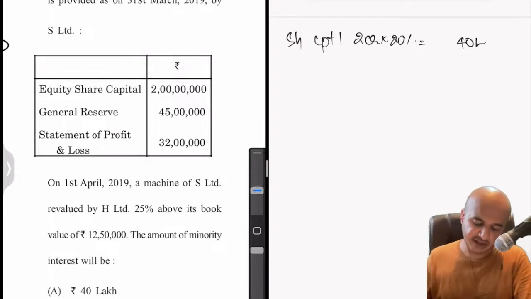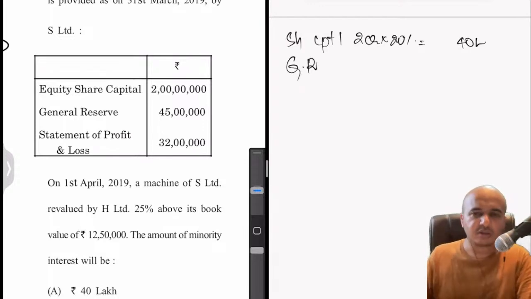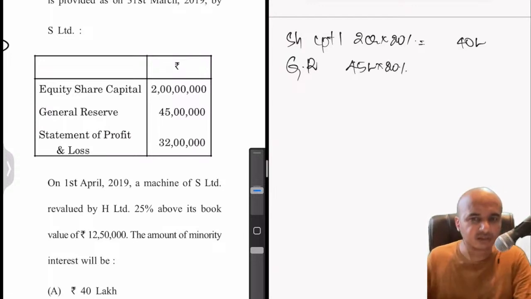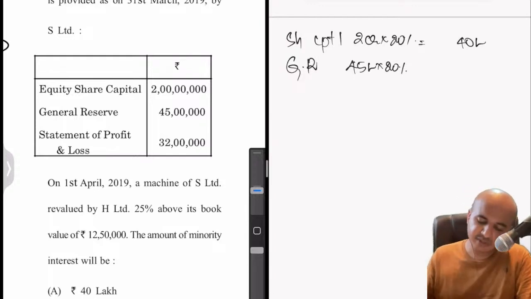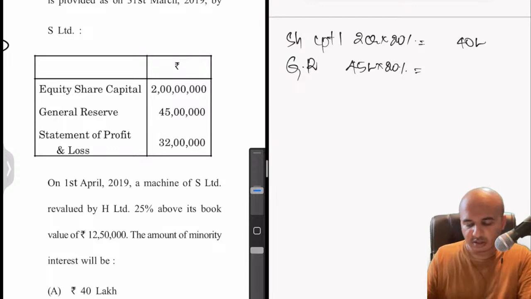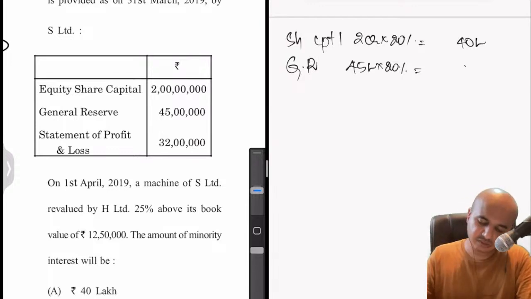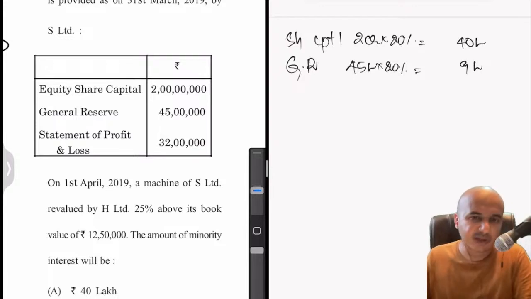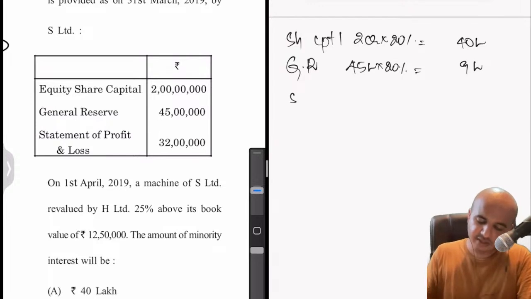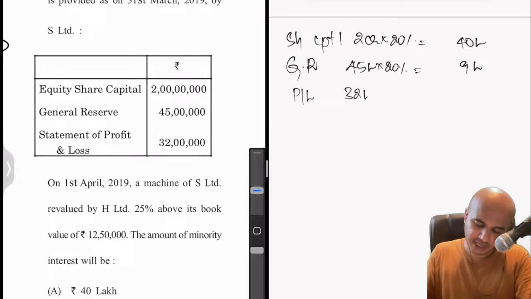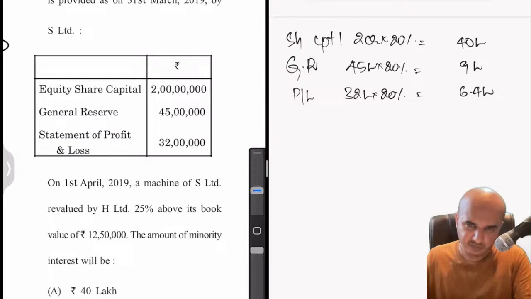That is with respect to equity share capital. They will also get a share from general reserve. So how much is the general reserve here? 45 lakhs into 20%, which means 9 lakhs. Out of general reserve, their share is 20%, so give them 9 lakhs. They will also get a share from P&L, which is also a free reserve. 32 lakhs into 20%, that means 6.4 lakhs. That also goes to them.